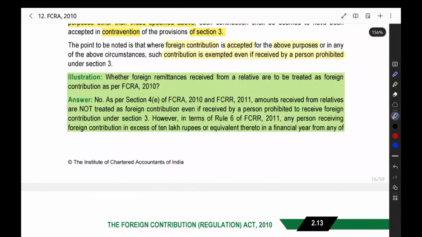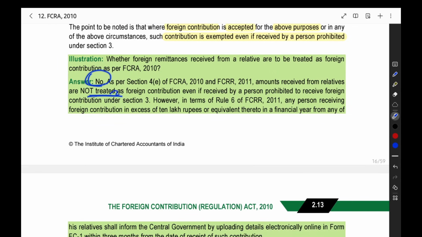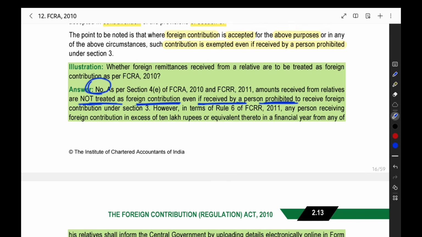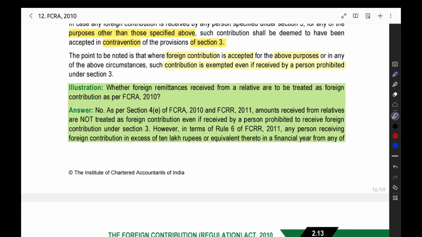For that, we are having an illustration also. Whether foreign remittance received from a relative is to be treated as foreign contribution. No, it is not treated as foreign contribution, even if received by a person prohibited. So that is what they are saying. This they may ask you in the exam. So this point I am telling you specifically.